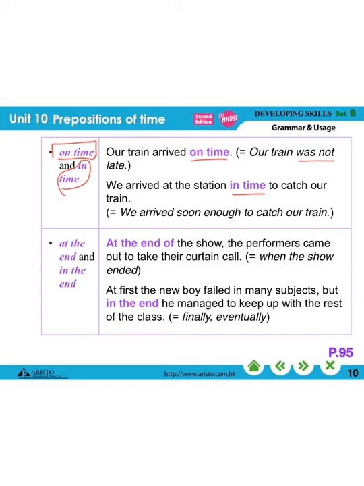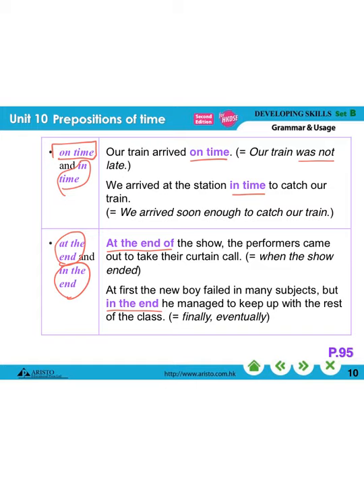And then another two prepositional phrases here, at the end of and then in the end. So at the end of the show, the performers came out to take their curtain call. That means when the show ended, at the end of the show.